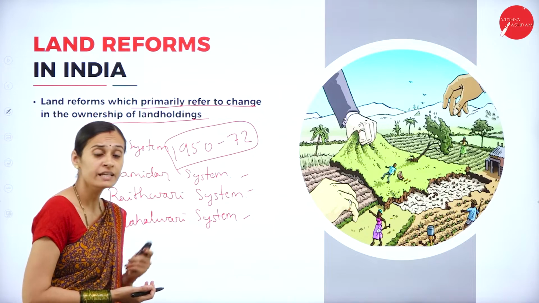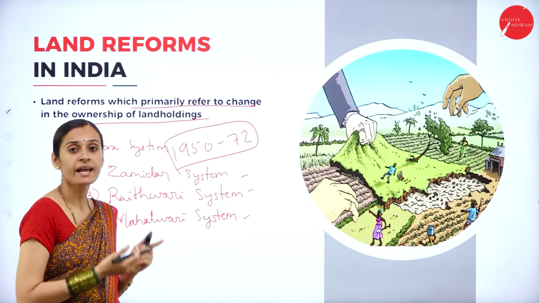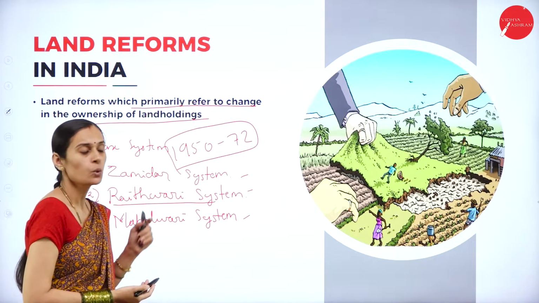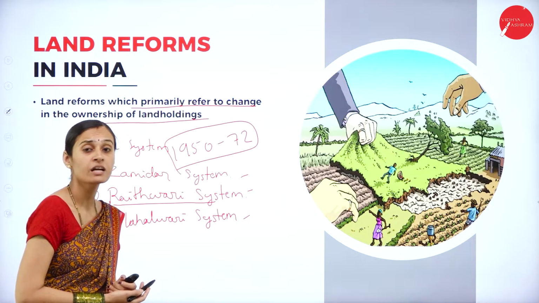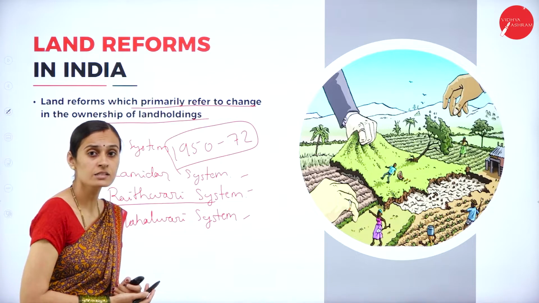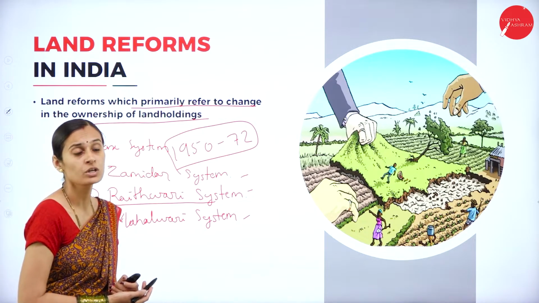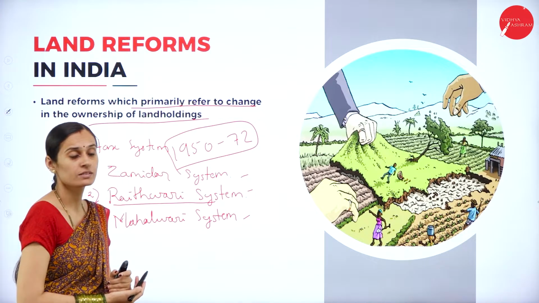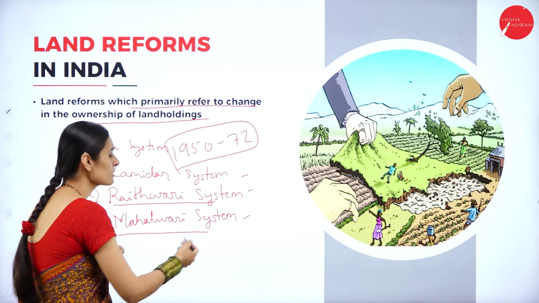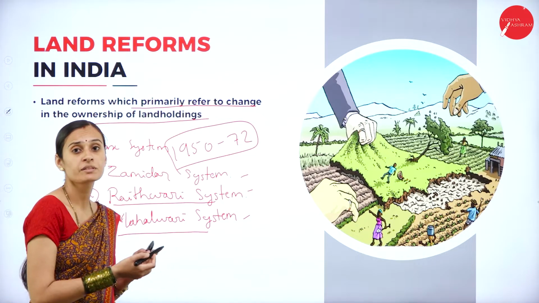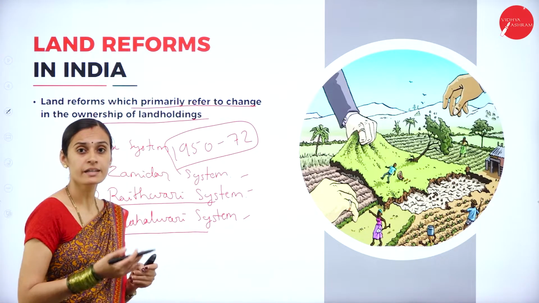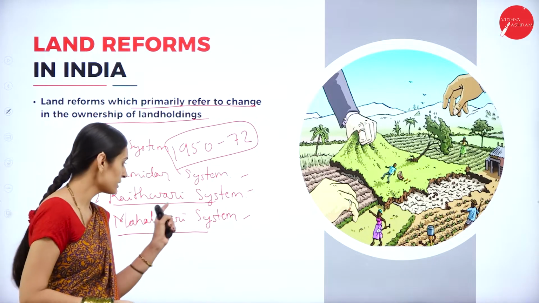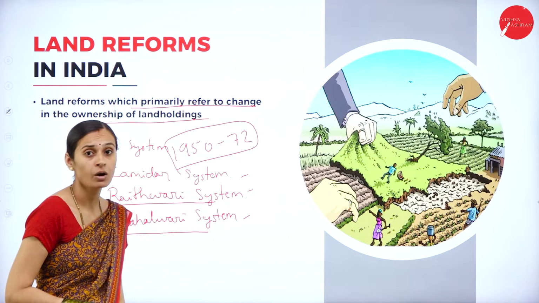So by compulsion they were collecting the tax from the tenants. According to the raitwari system, the proprietor of the land had to pay the taxes directly to the government. So that comes under the raitwari system. And the mahalwari system is also related to the zamindari system. They had the responsibility of collecting the tax from the tenants, and this was introduced by Lord Mountbatten.